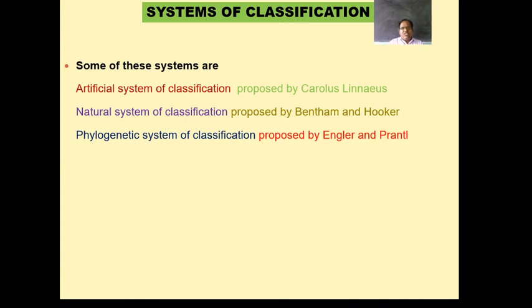This system is accepted throughout the world because this system has the maximum characters. It is accepted because, for the purpose of classification of the plants throughout the world, their congress is held by the ICBN, and then this system of classification was considered as a proper system of classification.